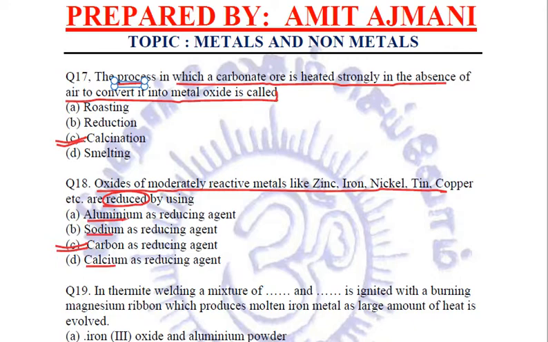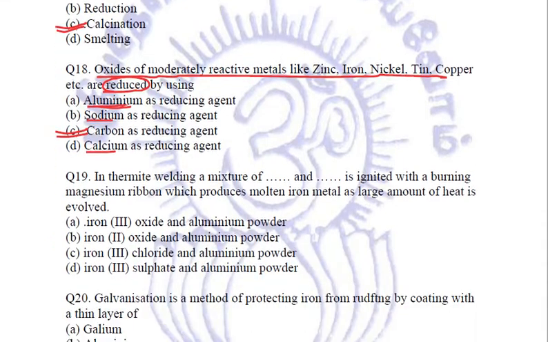We use normally carbon for moderately reactive, aluminium for some more reactive metals, and if the reactivity increases, then we directly use electricity. We do the electrolytic reduction, which is also known as electrolysis, right? Since it is moderately reactive, carbon as a reducing agent is used in the form of coke. Clear?